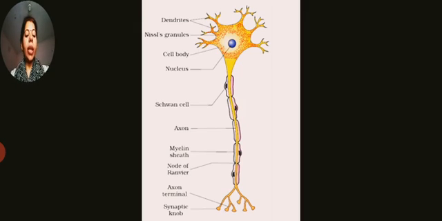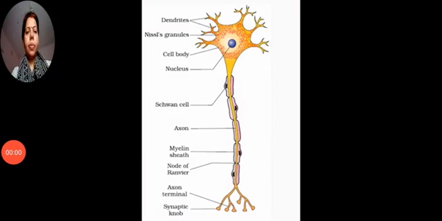They have abundant cytoplasm with various cell organelles except centriole. So in this cell body or cyton, the nucleus is present in the center, filled with cytoplasm, and the centriole is absent. This is the first thing.